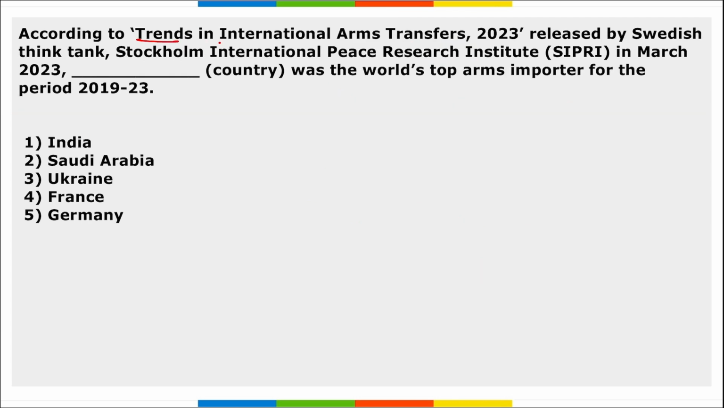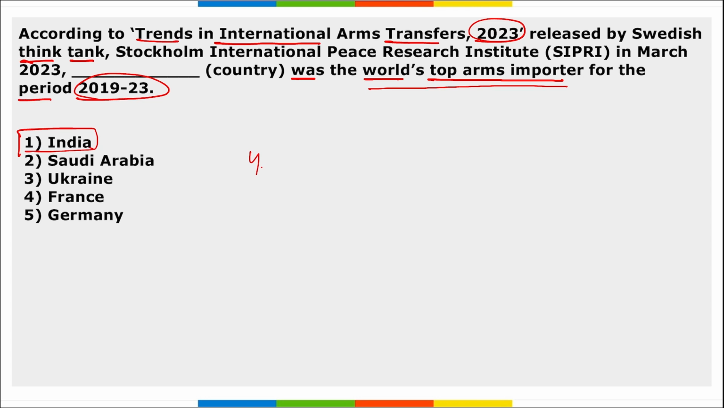Next, according to Trends in International Arms Transfers 2023 released by Swedish think tank SIPRI, dash country was the world's top arms importer for the period 2019 to 2023. So according to SIPRI, in March, which country was the world's top arms importer? It was our India. Right? India was the top arms importer for the period 2019 to 2023, and India's imports have increased by 4.7% compared to the period 2014 to 2018.